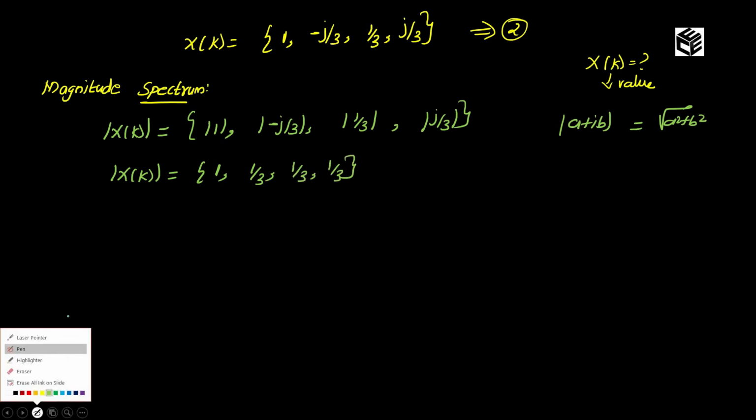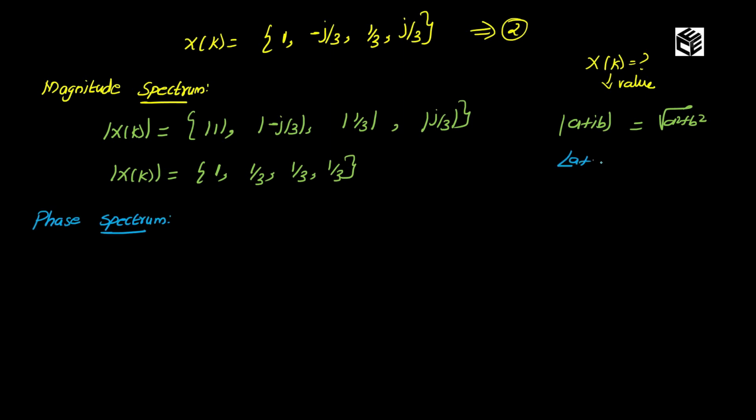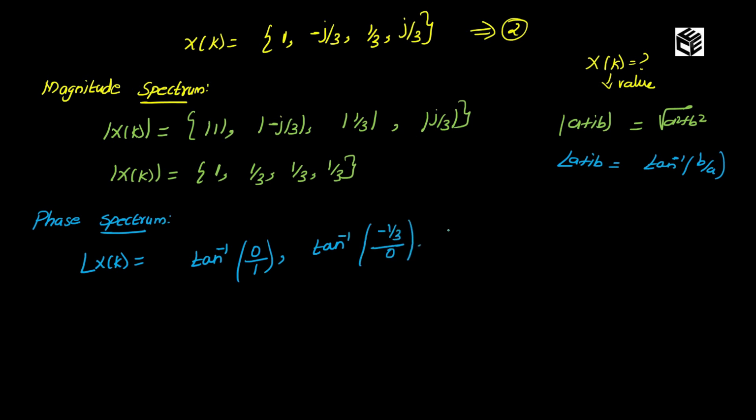We need to find what is phase spectrum. The angle formula for a plus ib is tan inverse of b by a, imaginary by real part. Angle of x of k is equal to tan inverse of, in the first value we have only real part, we don't have any imaginary part, therefore 0 by 1 comma tan inverse of minus 1 by 3 by 0 comma tan inverse of 0 by 1 by 3 comma tan inverse of 1 by 3 by 0.